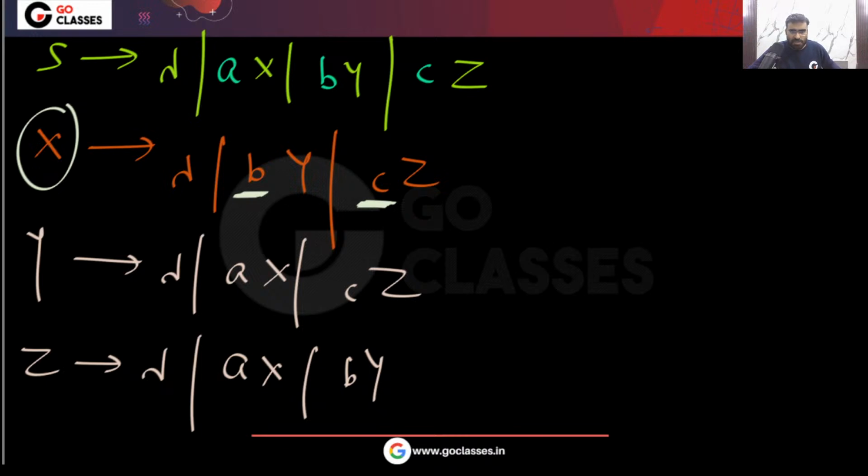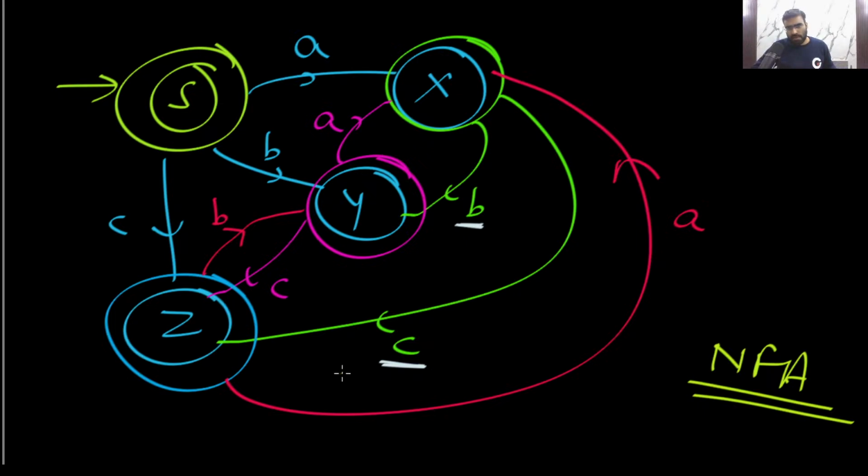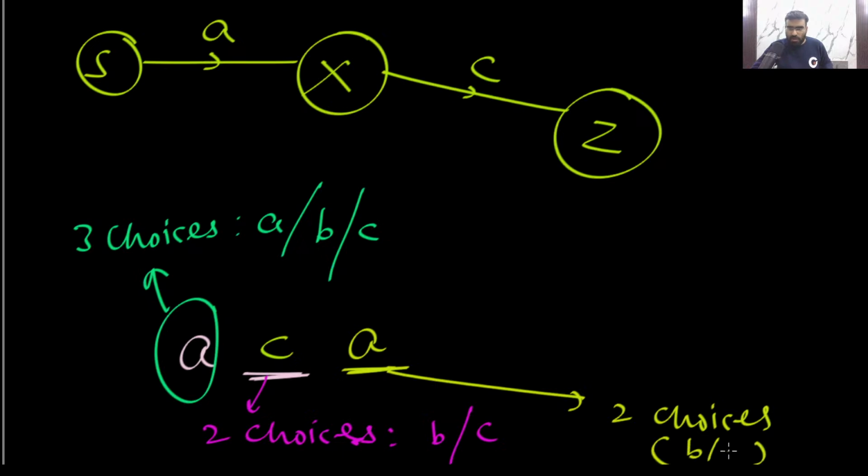So from this state Z, you can easily see, there are 2 choices. What are the 2 choices? Either you can take B or you can take A. Only 2 choices are there. So very simple. Now here, how many choices? There are 2 choices. Either you can take B or A. Let me take A. Actually here there were 2 choices, B or A.